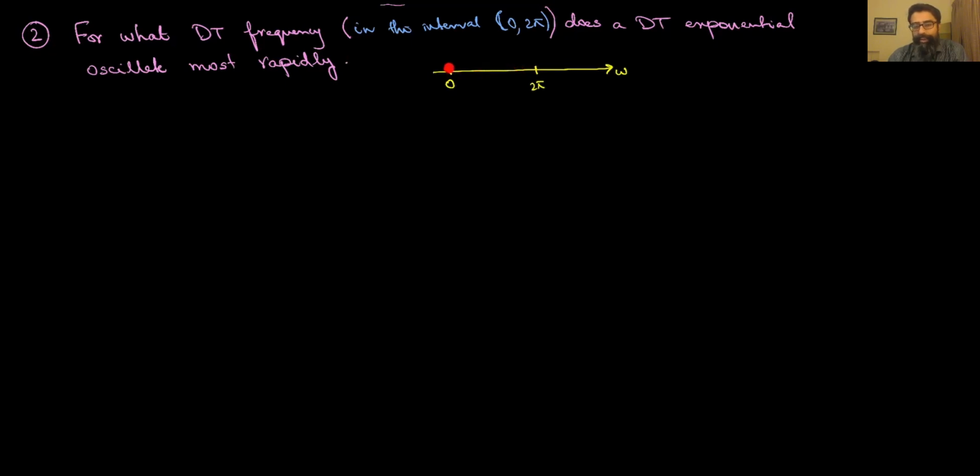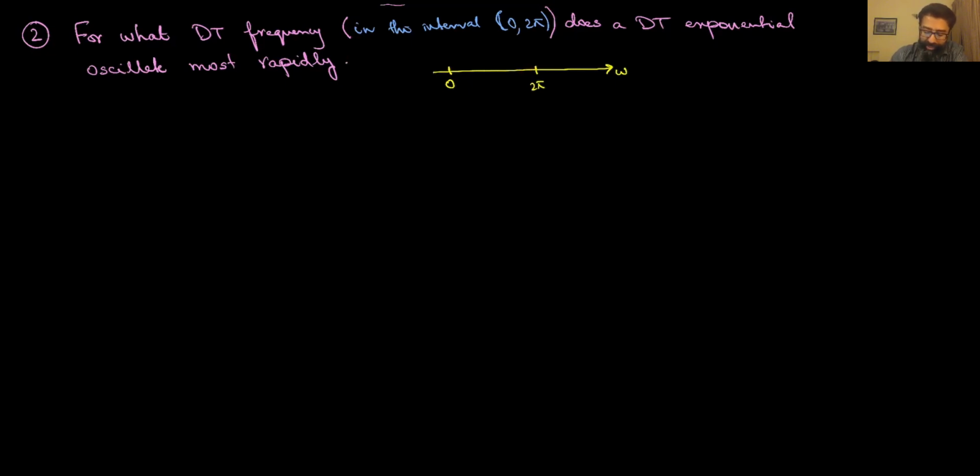Why? Because we know from up above, just what we saw earlier, that frequency 0 is exactly the same as the frequency of 2 pi radians per sample. So 2 pi radians per sample is exactly the same as 0 radians per sample. And 0 frequency corresponds to a flat DC signal which just stays 1 for all time instances, and therefore it's not really oscillating at all. And 2 pi is exactly the same as well. So it cannot really be a monotonically increasing rate of oscillation.